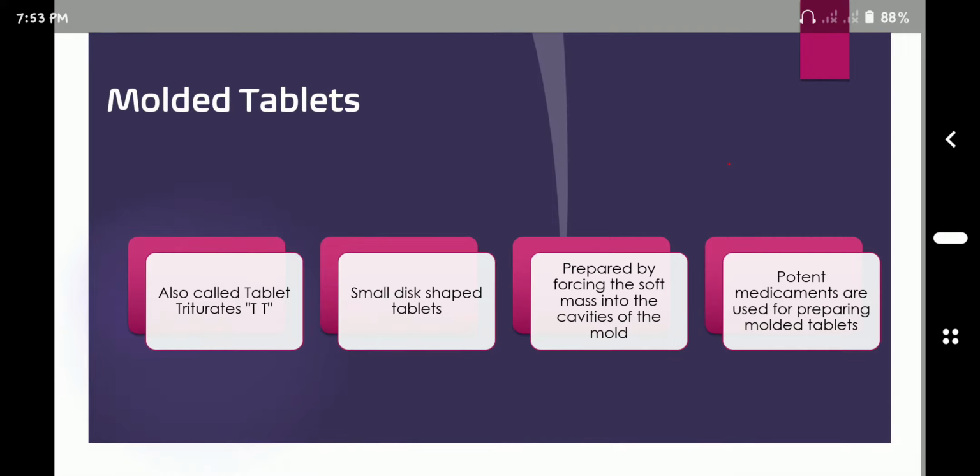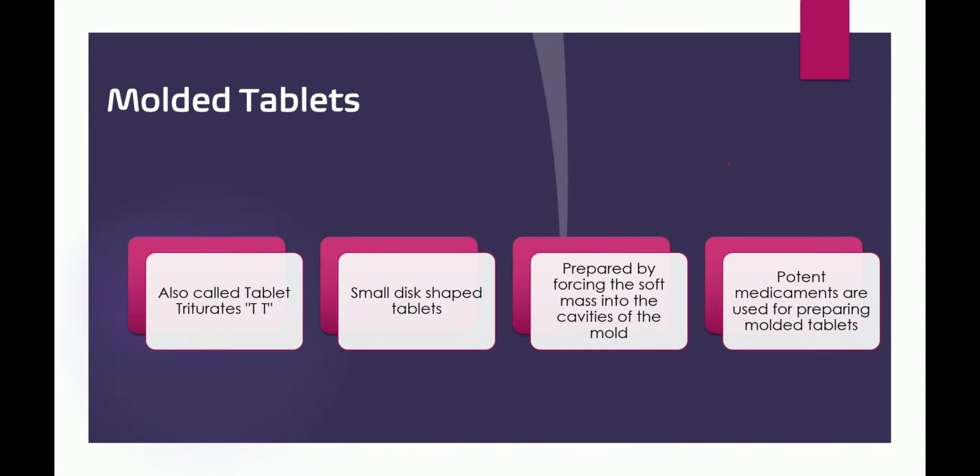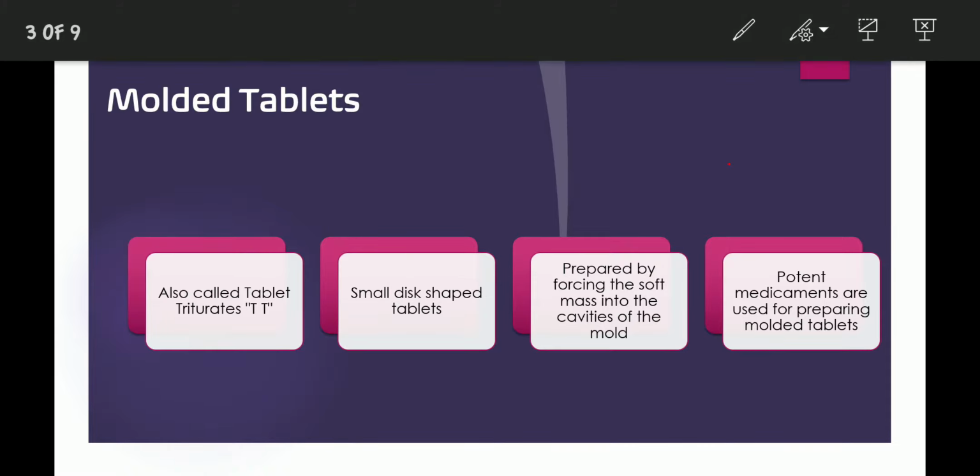And what actually are molded tablets? See, molded tablets are also called tablet triturates. Why? Triturate means a very fine form of powder. Make the things into a very fine form. So molded tablets contain a very fine powder, and this powder we convert into tablet form. These are very small disc shaped tablets.